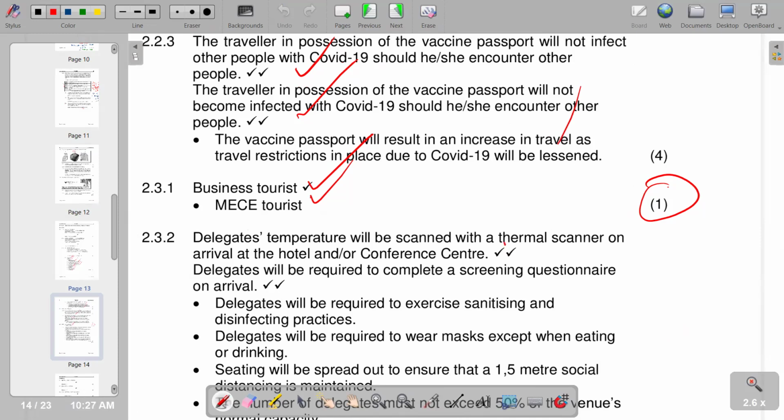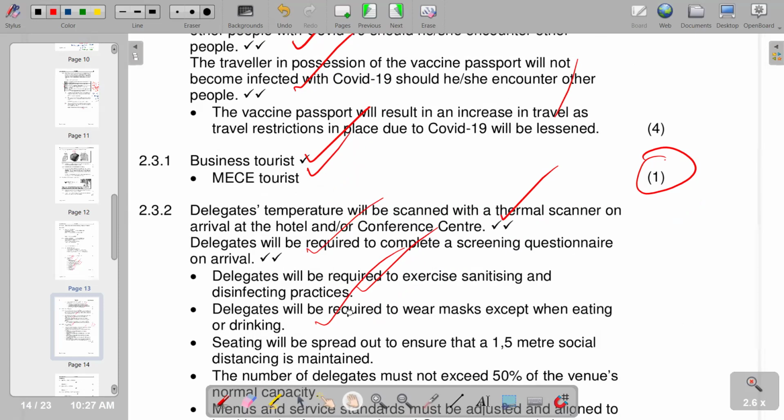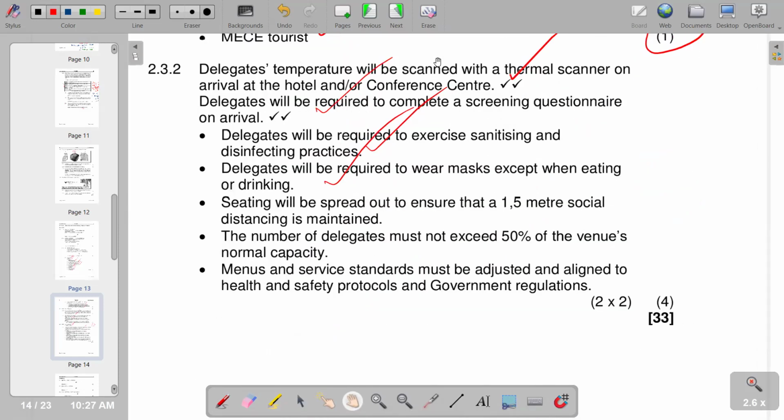So this is one of the precautions. Delegates will be required to complete a screening questionnaire on arrival. Will be required to exercise sanitizing and disinfecting practices. Will be required to wear masks except when eating or drinking. So further points also, I have explained that. And this becomes the last part that we have in terms of our question 2.